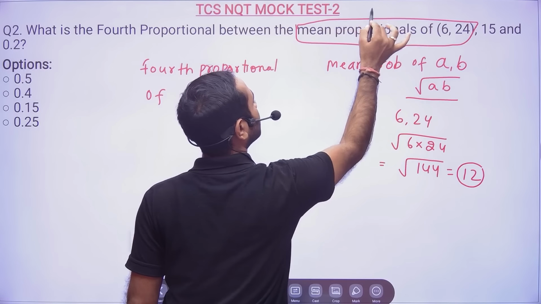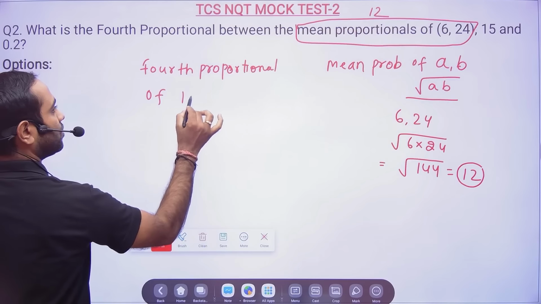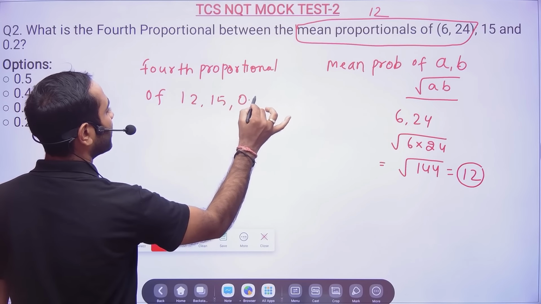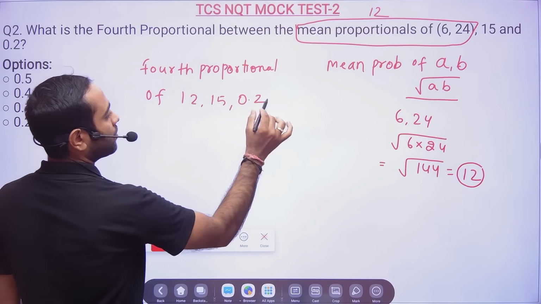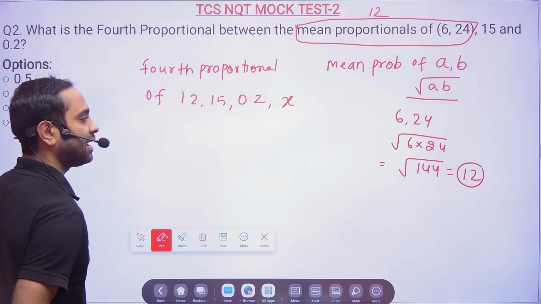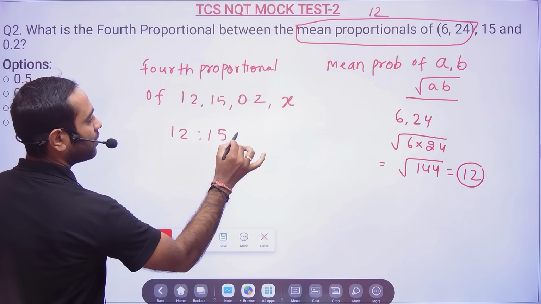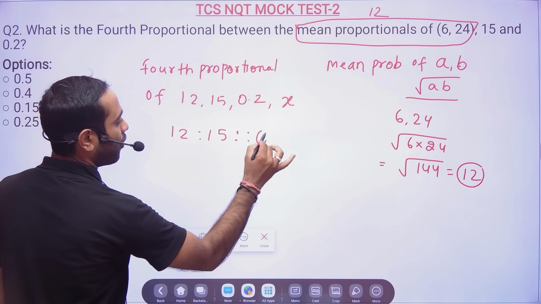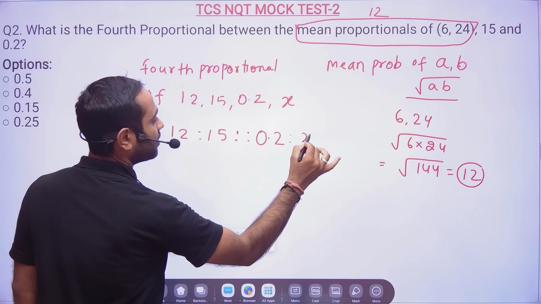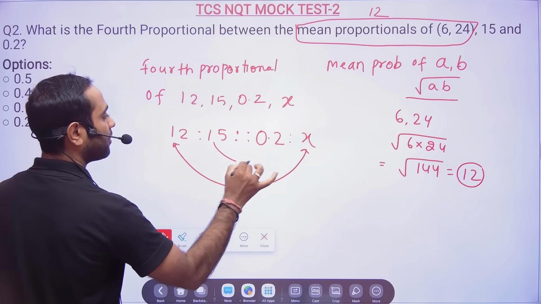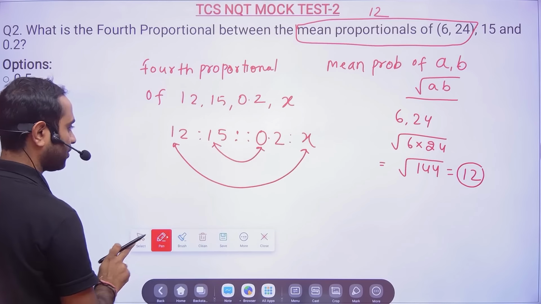So now basically the fourth proportional of 12, 15, 0.2. Let's suppose the fourth proportional is x. See, this is how we write: 12 is to 15, and then 0.2 is to x. Multiply the two and equate, that's all, simple.